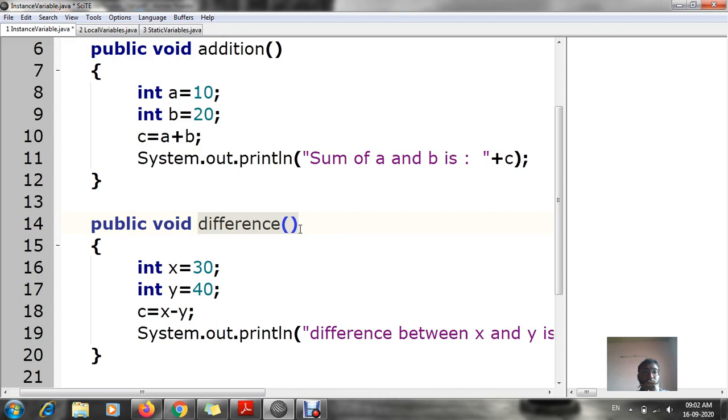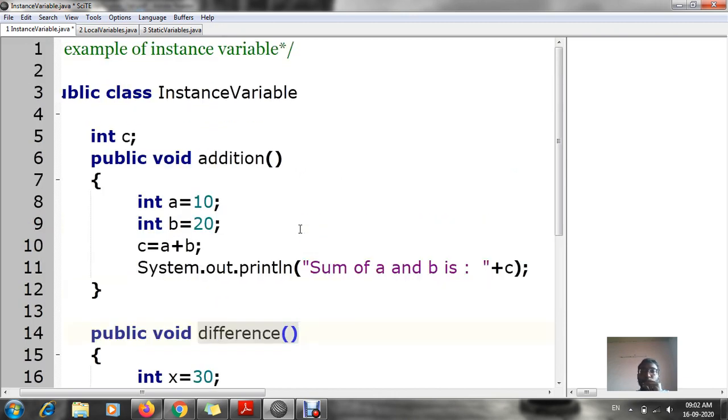So the main purpose of this example is just to explain how we can give an instance variable. That means how we can give a common variable for each and every output. That means I have used this integer c in both the blocks.